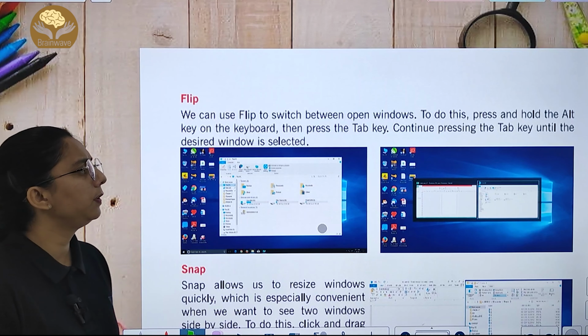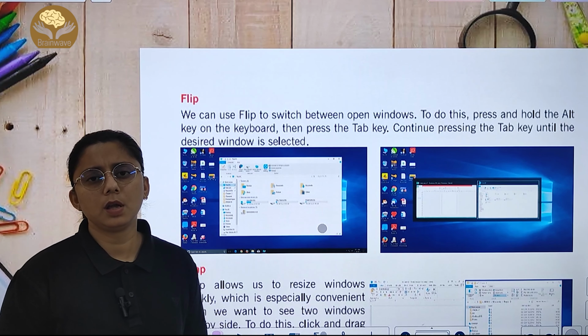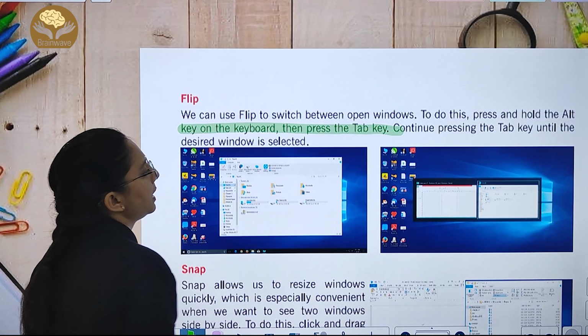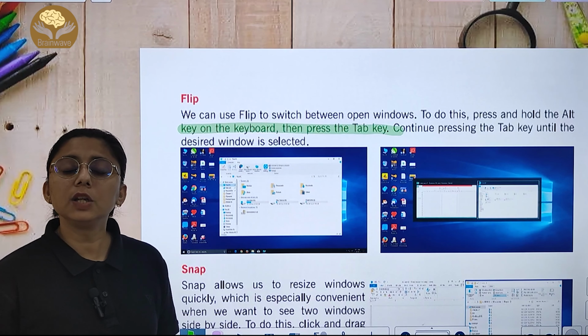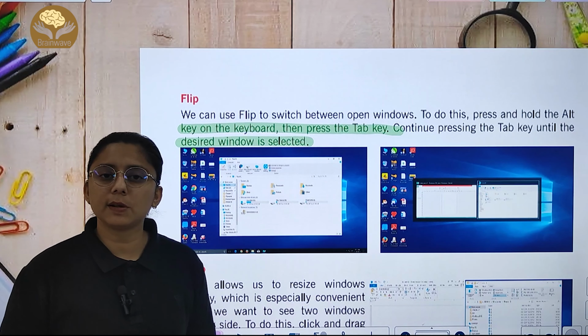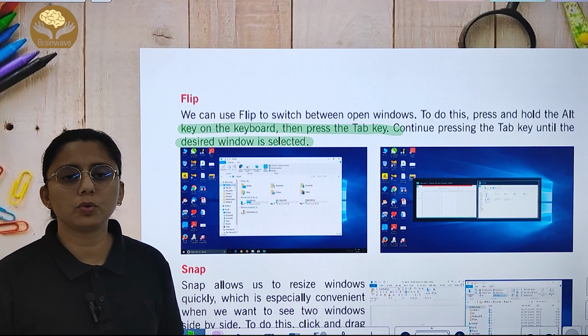Now we can use Flip to switch between open windows. To do this, press and hold the Alt key on the keyboard, then press the Tab key. Continue pressing the Tab key until the desired window is selected. आप जब तक desired window select नहीं होगी, आप उसको continue करें.